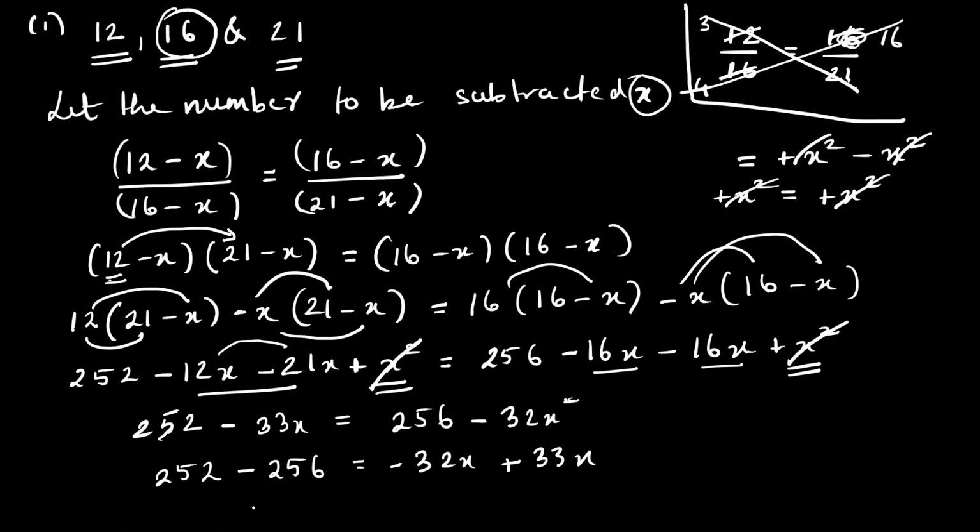Minus 4, and this is 1x. So can I say x is minus 4? Yes, sir. We have found the number that we are supposed to subtract. So what will be your final statement? We will subtract 4 from each of the three numbers to make them in continued proportion. Correct.